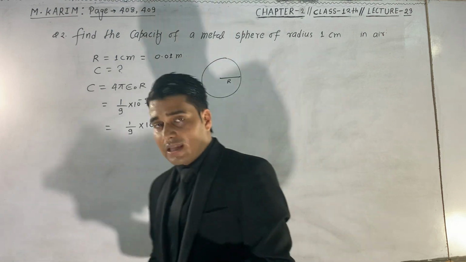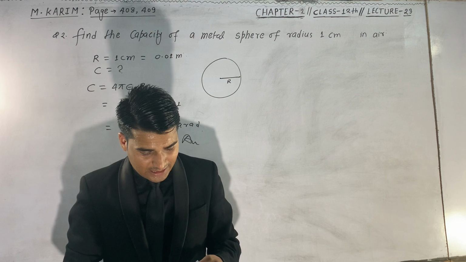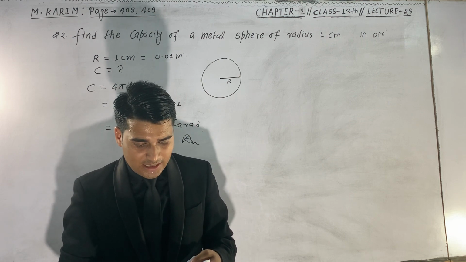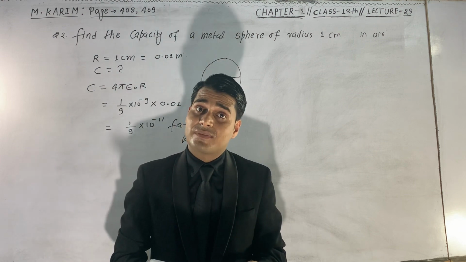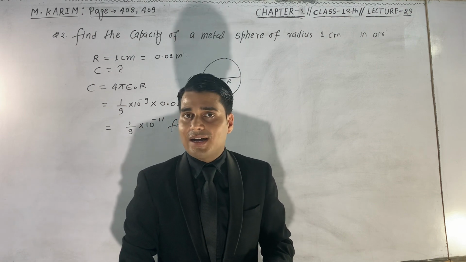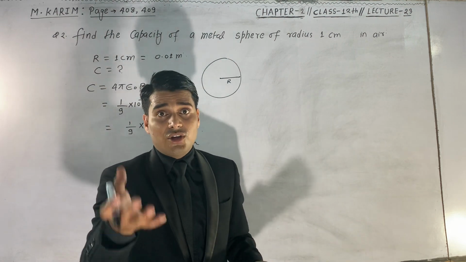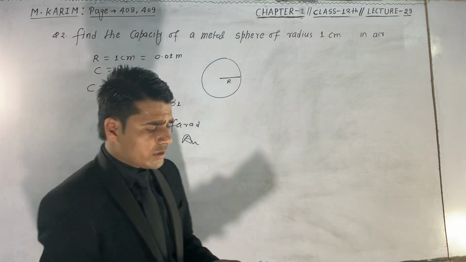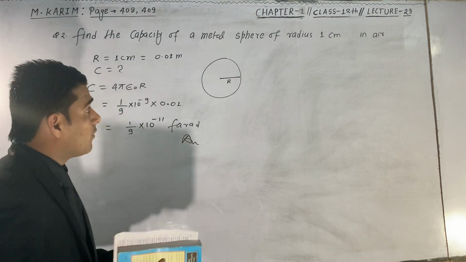Now question number 3. Question number 3 was already taught by us in the previous class. The question is: assuming Earth to be a sphere of radius 64 kilometer, calculate its capacity in air. The question is saying to find the capacitance of the Earth, assuming the radius of the Earth is 64 kilometer. It was already taught to you in the previous lecture when I taught you capacitance. So we will not deal with question number 3. Now we have to deal with question number 4.